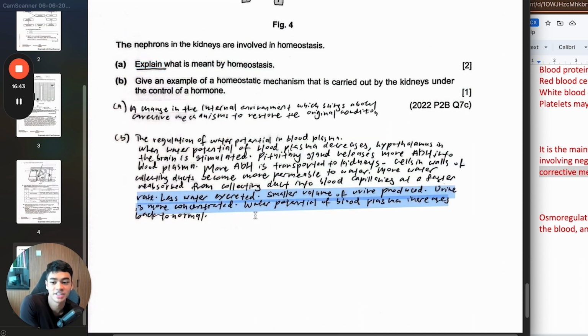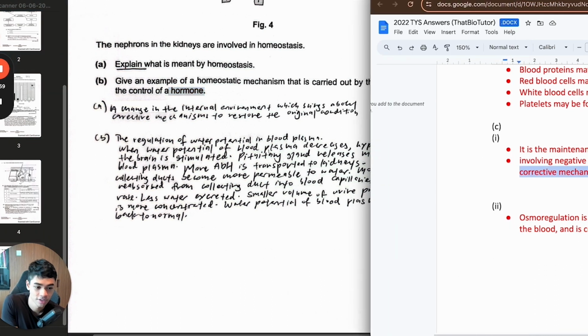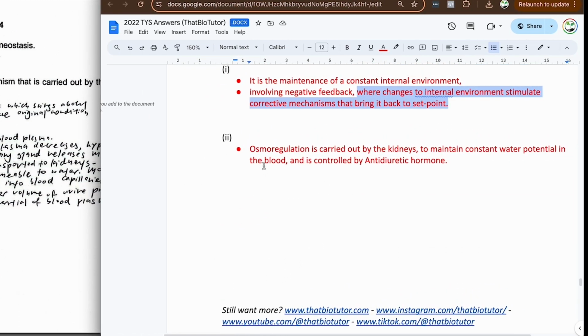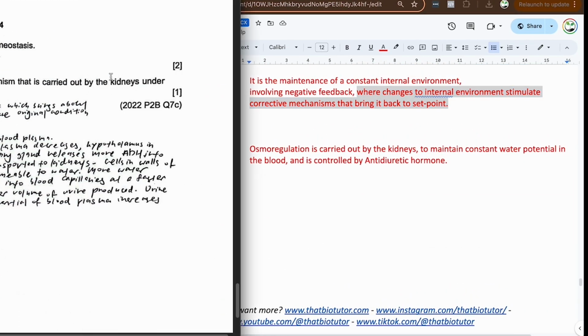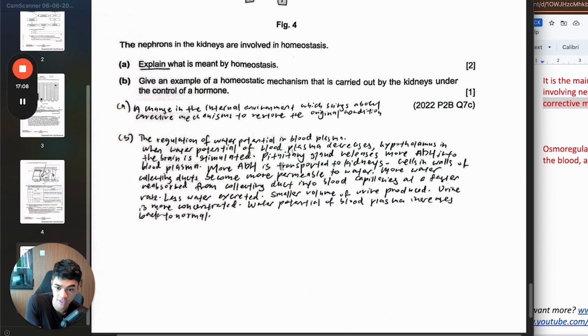Then part B. Oh, this is too long. They ask, give an example. That's it, 1 mark. So you just briefly summarize the thing. State what the example is and briefly summarize it to show how a hormone is involved. So look at what I said here, osmoregulation by the kidneys. You're talking about osmoregulation also, but I don't think you put the keyword osmoregulation.